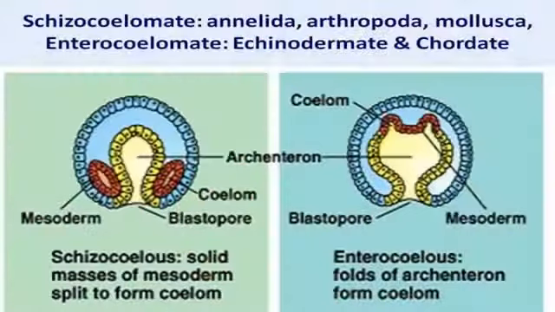Now this is a new term, lophophorate coelomate. What do you mean by this? The way we had seen those previous ones, schizocoelomates and enterocoelomates, you have one more term, that is lophophorate coelomates. Actually, lophophorates are a group of organisms. They are going to have special tentacle-like structures.